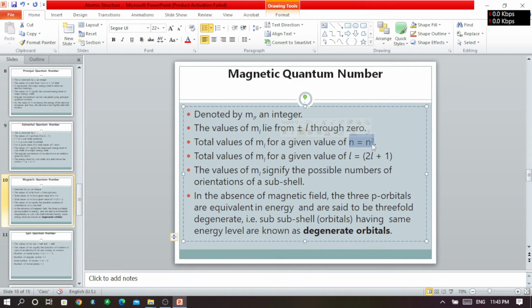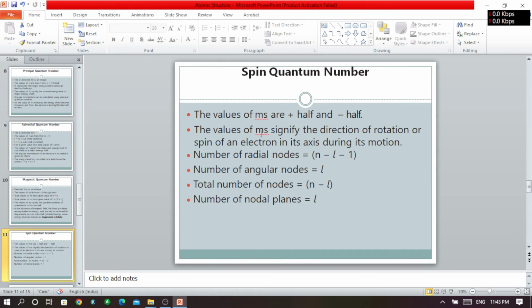The number of degenerate orbitals in the p subshell is 3, and in the d subshell it is 5. Another important quantum number is the spin quantum number, which talks about the direction of movement of the electron. It can move clockwise or anti-clockwise.